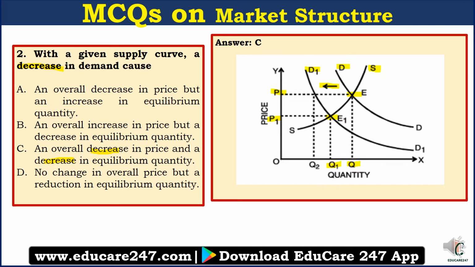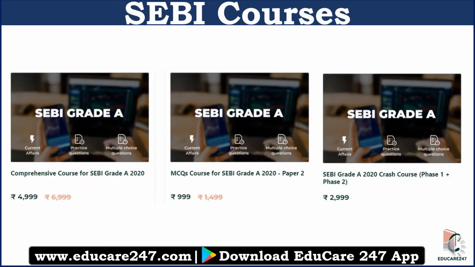So what do you see here? The price has decreased from P to P1 and the quantity has also decreased from Q to Q1. So what do we understand here? If the demand decreases and the supply is the same, then we can witness an overall decrease in price and an overall decrease in equilibrium quantity.